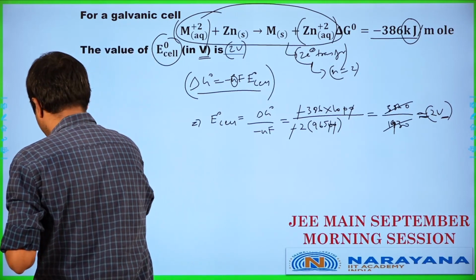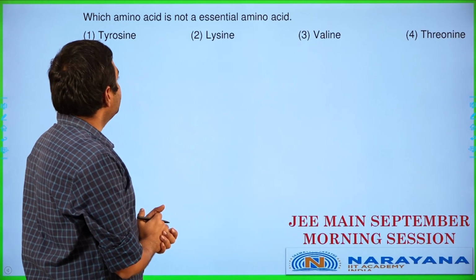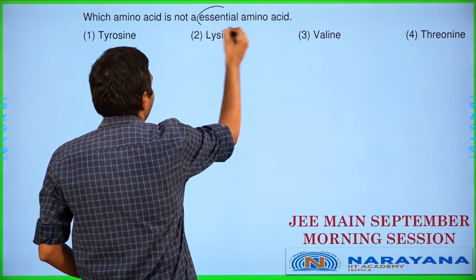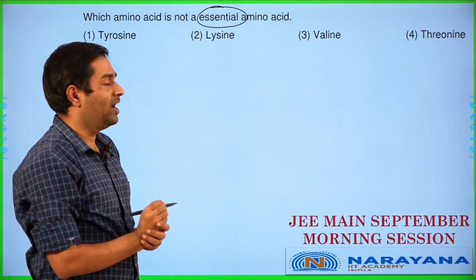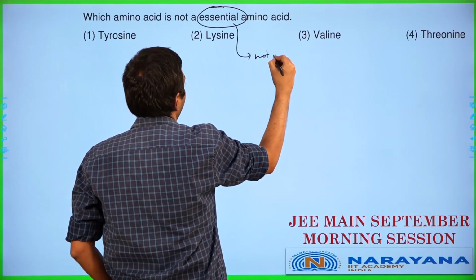Let's get to the next one. Which amino acid is not an essential amino acid? Now, what does essential amino acid mean? An essential amino acid is not produced in the human body.